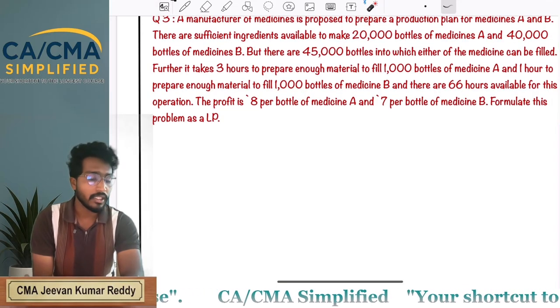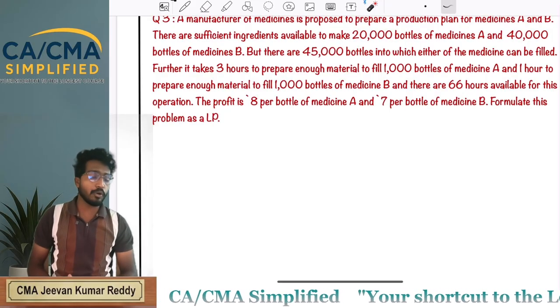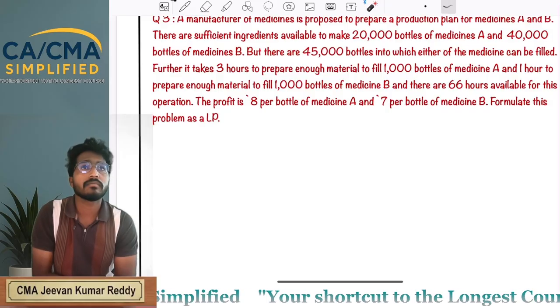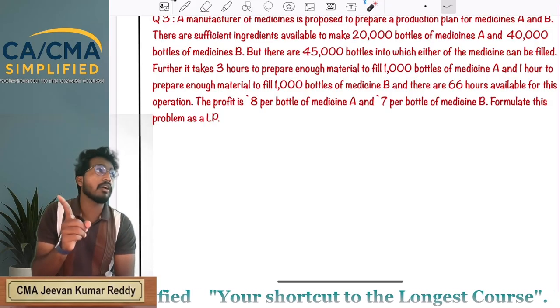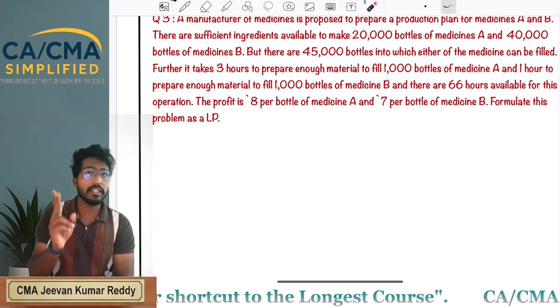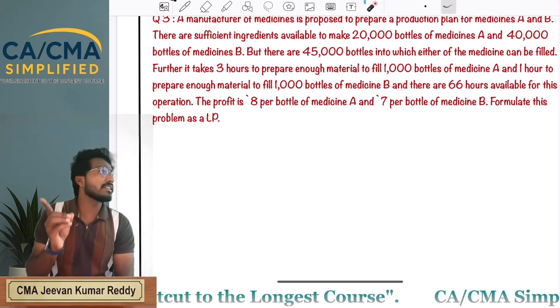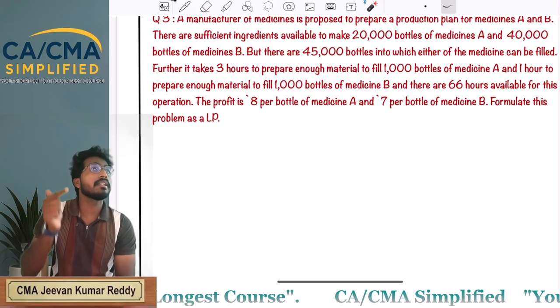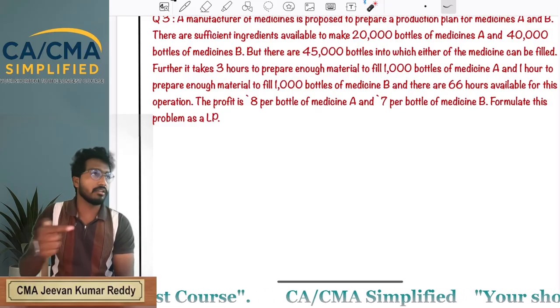Further, it takes 3 hours to prepare enough material to fill 1,000 bottles. For filling 1,000 bottles of medicine A, we are taking 3 hours. That means 3 divided by 1,000.